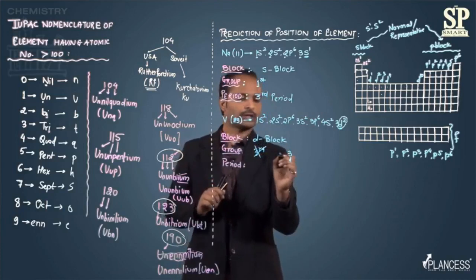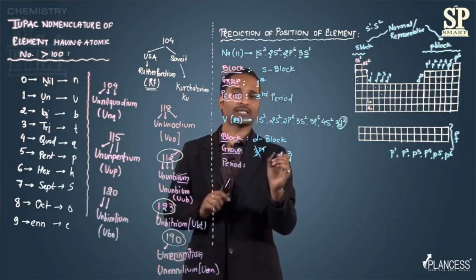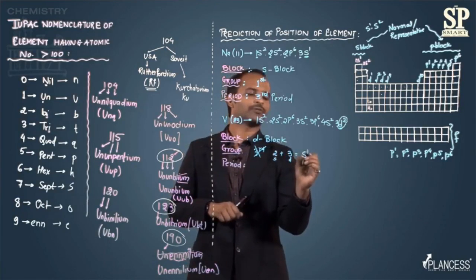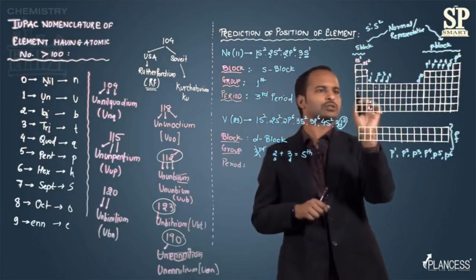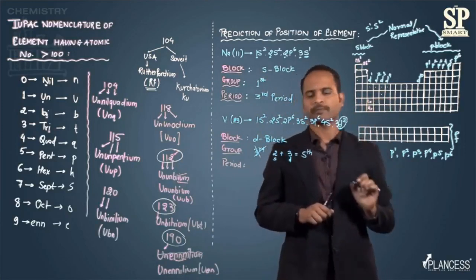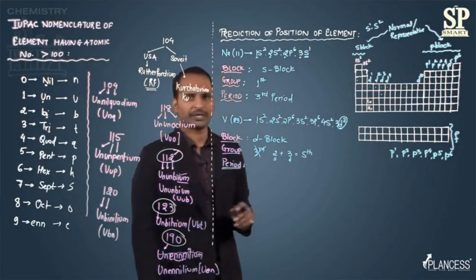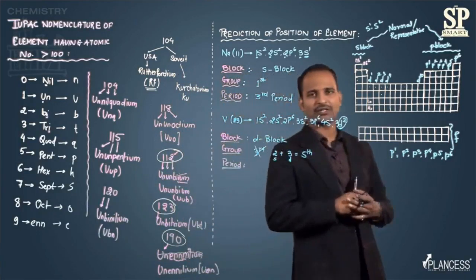So third, and before this D block there will be an S block. How many groups of S block? Two groups. So total it is going to be the fifth group. Here I can count also: 1, 2, 3, 4, fifth. Then the period. Which period? It is represented by the valence shell.